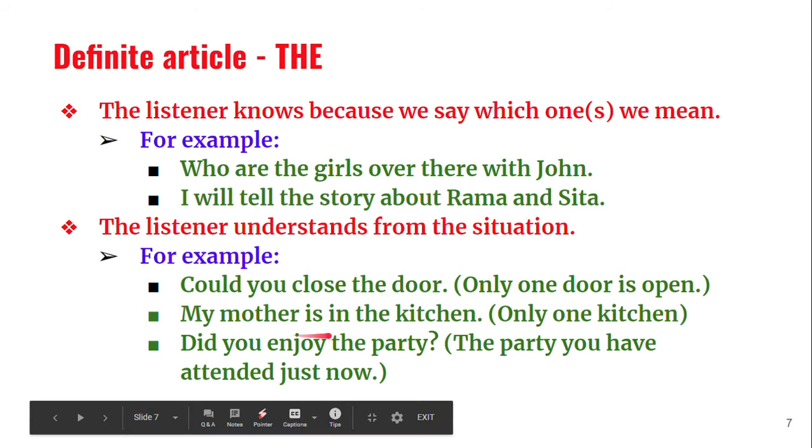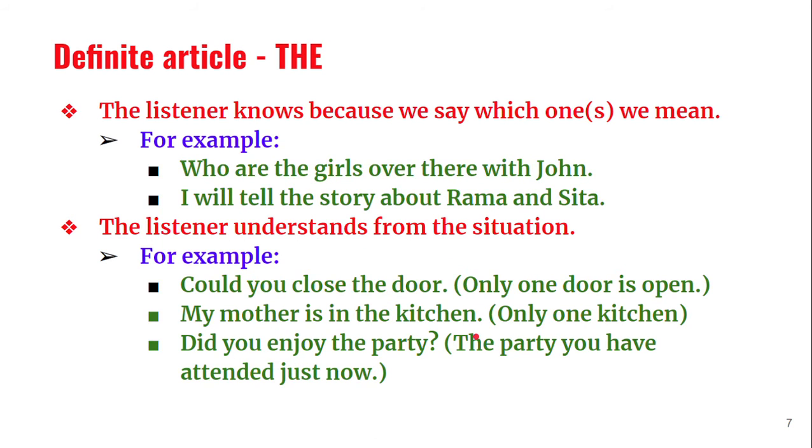The next one: my mother is in the kitchen. Somebody will come and ask, where is your mother? You say, my mother is in the kitchen. Which kitchen? She will be in your home, and in your home usually there will be only one kitchen. Unless it is some hotel, there may be so many kitchens, but at home, 99% of houses will have only one kitchen.